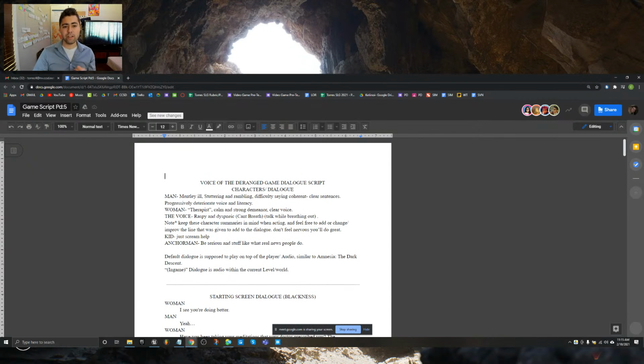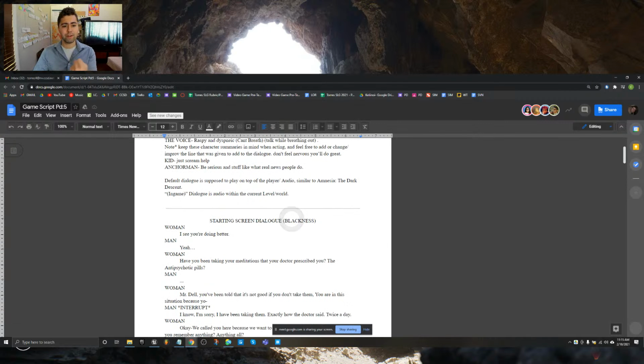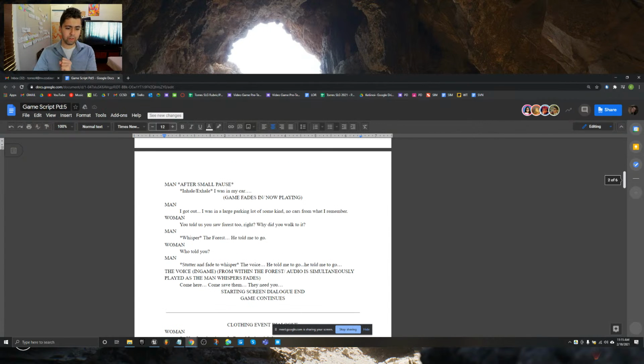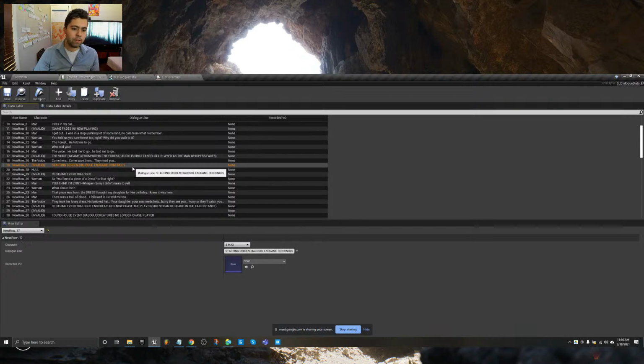In this case, we need to know when we start, screen fade in from the blackness, and when we go over here, and now we're fading in, and the audio is continuing over playing. So I just made this thing called null, a null character. If I want to separate out a bit of dialogue, almost like a scene, I can add a row here that says the character that's saying it is null.